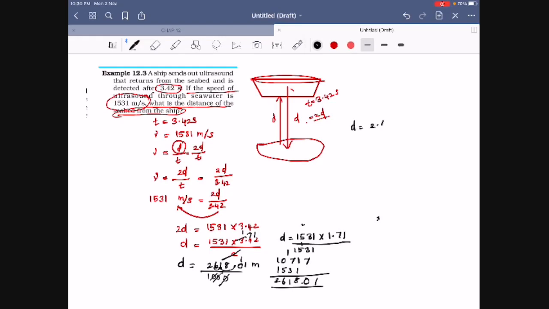2.618 kilometers. Otherwise, we can keep it as 2.62 kilometers. So this is the distance. This is the kind of problem we have to solve, students.